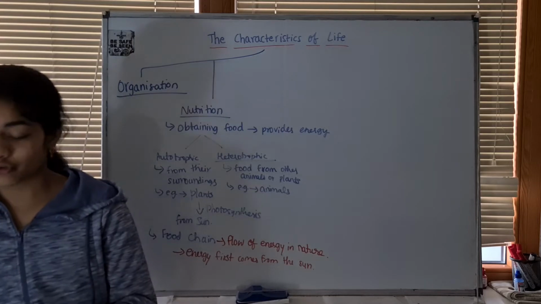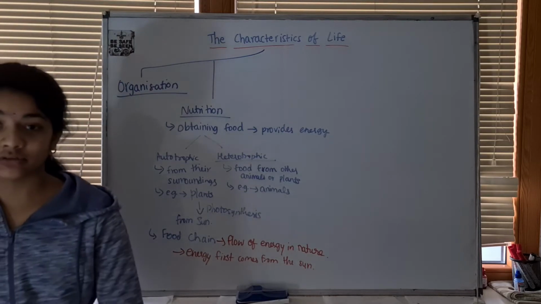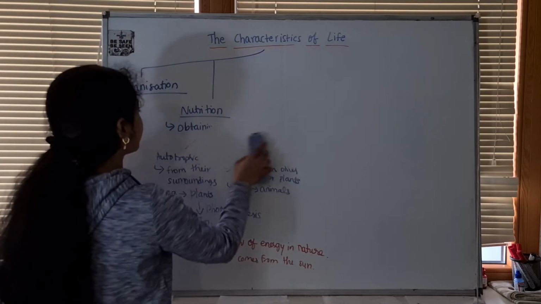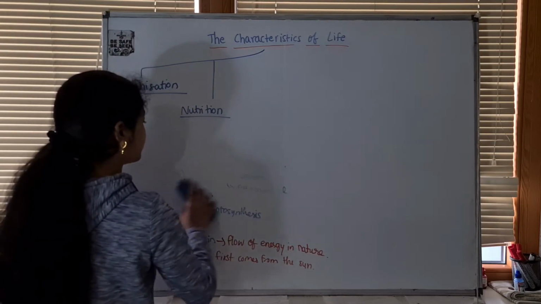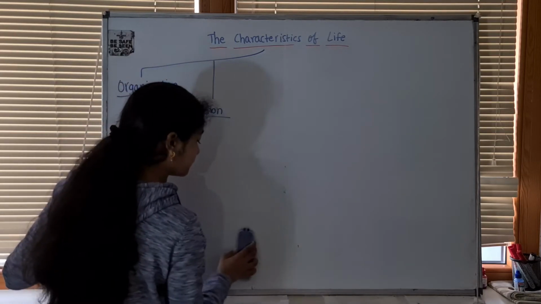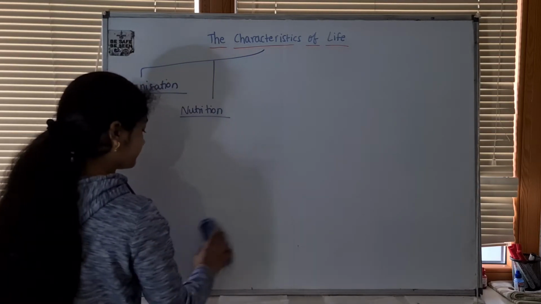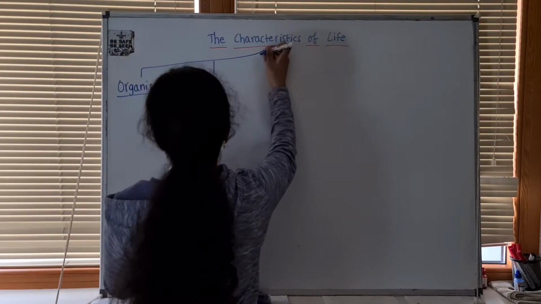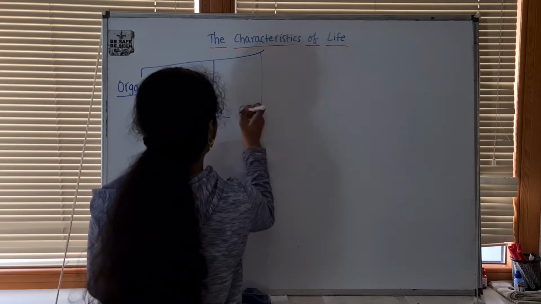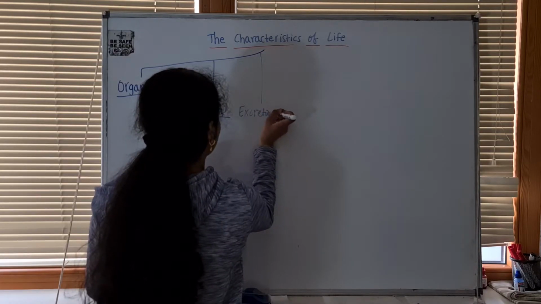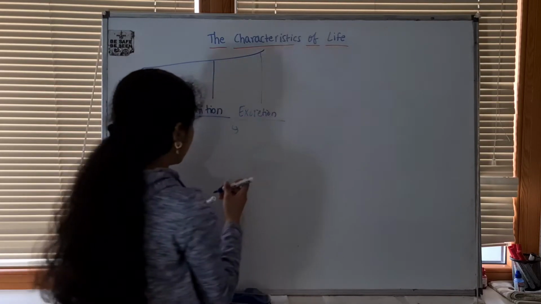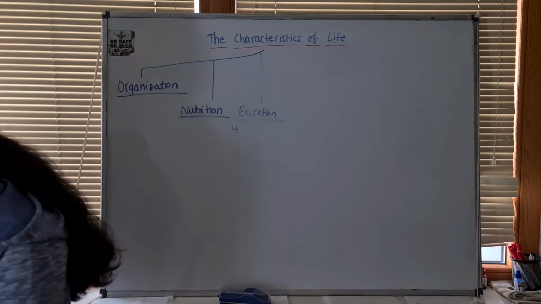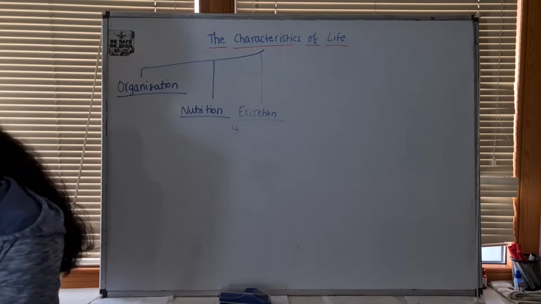So this is nutrition. Now let's discuss excretion. That's the next characteristic of life. So what exactly is excretion? Excretion is the removal of waste products from metabolism.